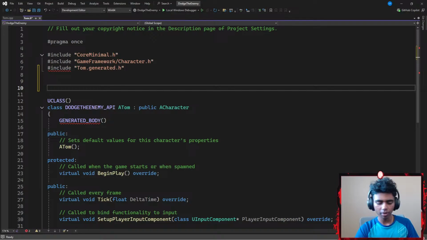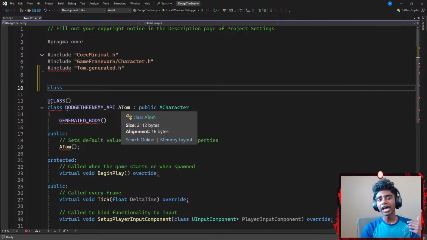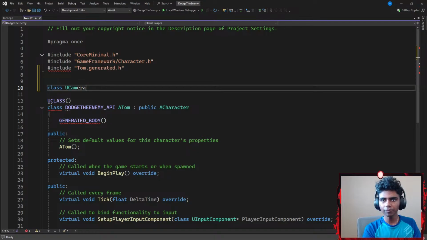Okay, I'm gonna go ahead and declare a few classes. Firstly, I want to declare a class called something like, I don't know, guys, what class should I have? I want my character to have a camera component, so I'm gonna go with something like a new camera component. Now, here's the thing. Instead of declaring the class, I could just include its header files and get it over with.